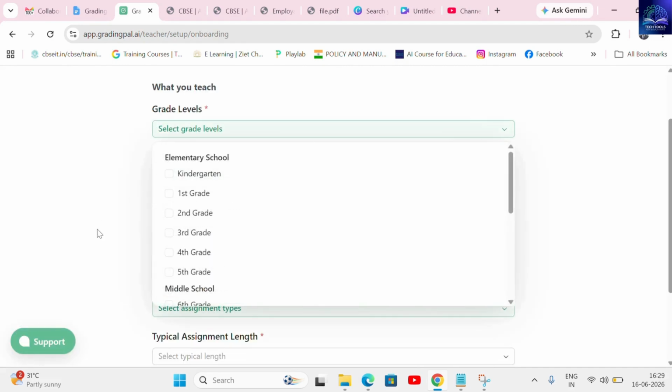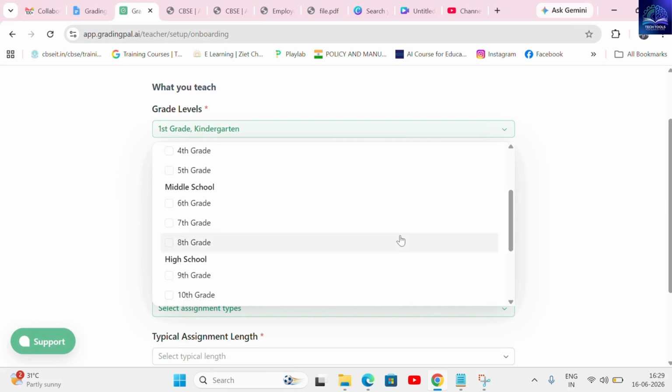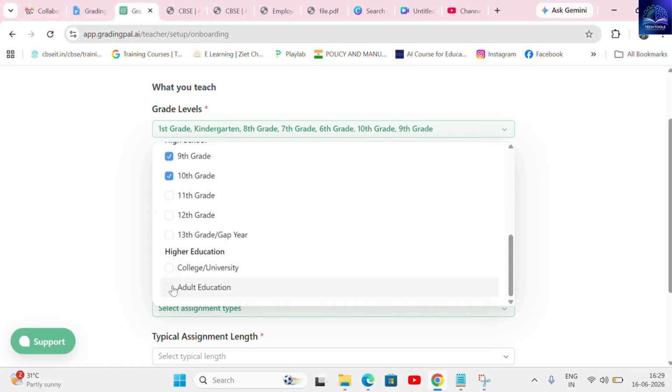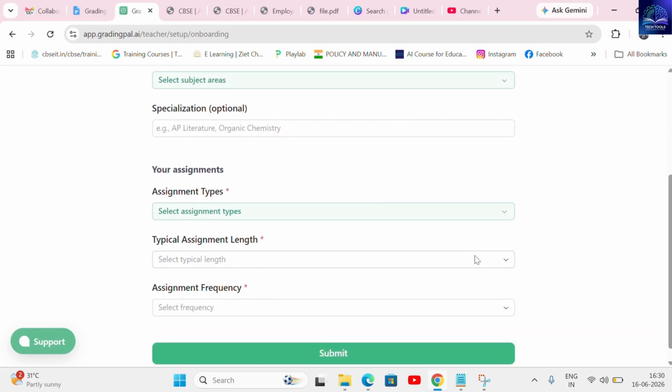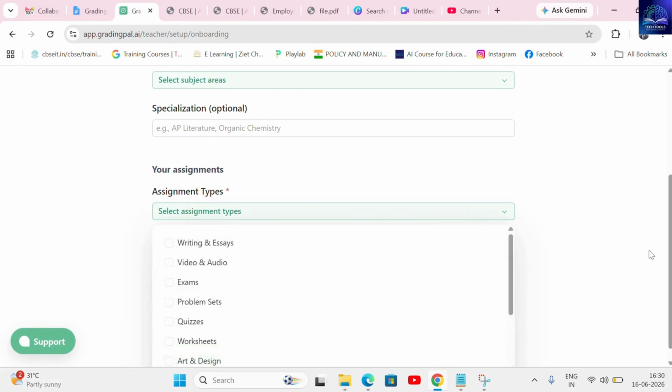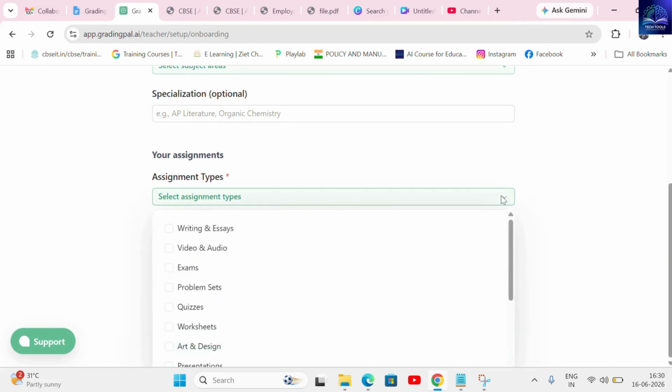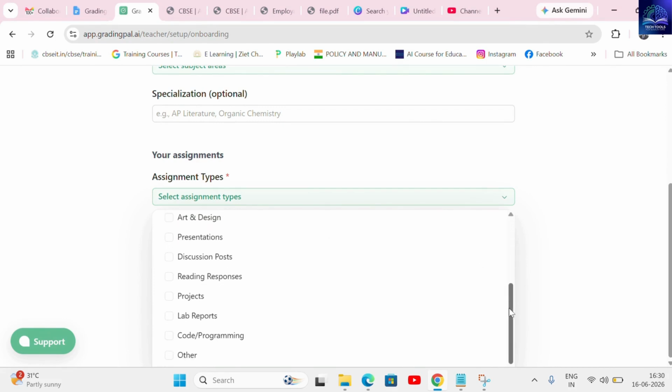Once your profile is set up, you'll head straight to the grade level settings where you can select your exact student framework. You can easily navigate through the different options, choosing elementary school, K-5, to focus heavily on foundational reading comprehension worksheets, simple math steps, and bite-sized, actionable feedback, middle school, 6-8, for structured writing, transitional algebra, and evidence-based science workflows, or high school, 9-12, to handle complex, multi-page analytical essays, advanced STEM equations, and rigorous rubric criteria.